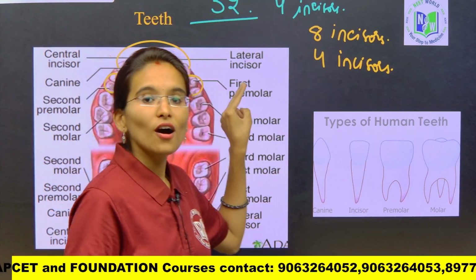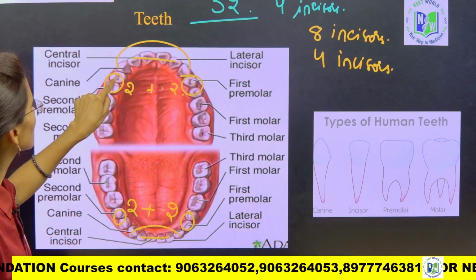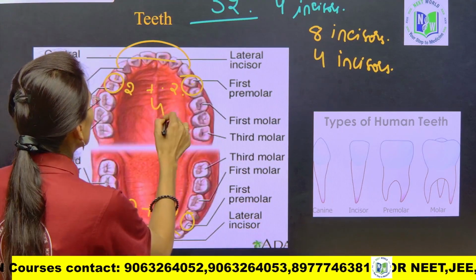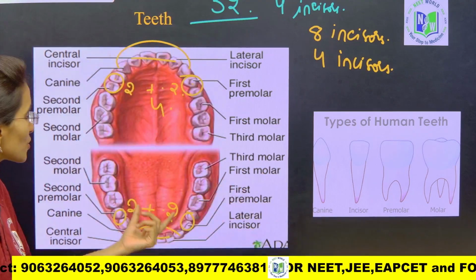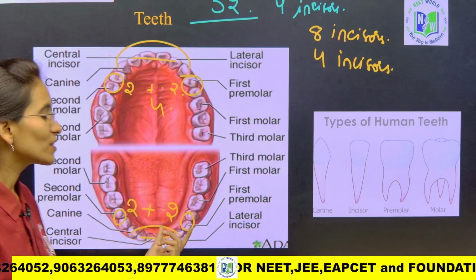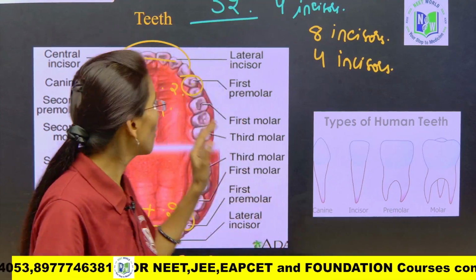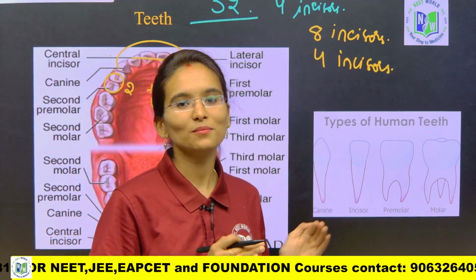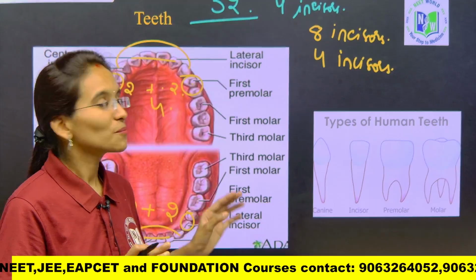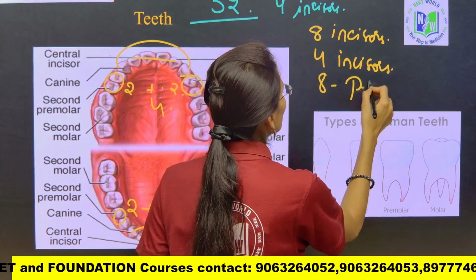On the upper jaw, how many premolars can we find, my dear students? Here 2 plus 2, 4. On the upper jaw, 4 premolars. And when it comes to the lower jaw, look into this. On the lower jaw also we can find 4 premolars. So again 4 plus 4: 4 premolars on the upper side and 4 premolars on the lower side. 4 plus 4 is equal to 8, so 8 premolars.